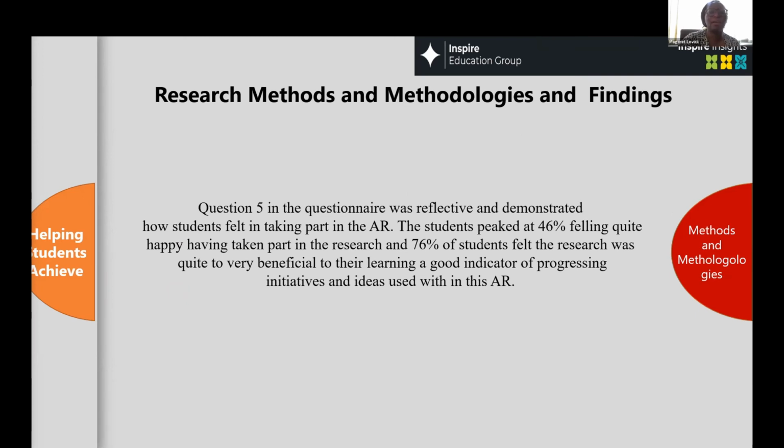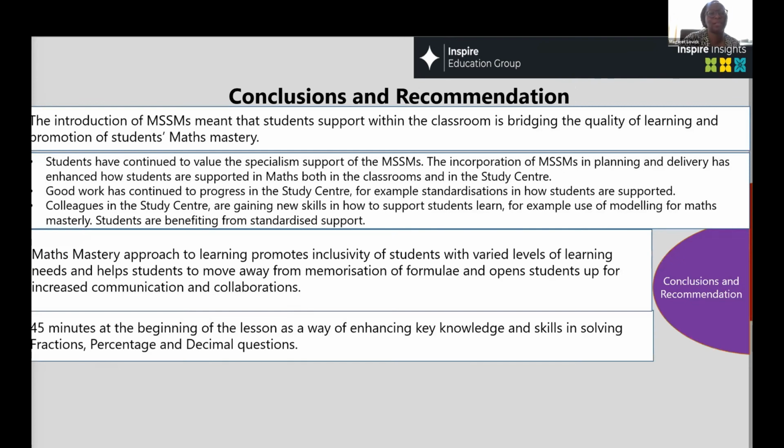At the end of the research, students were asked how they felt, and the student peak at 4 was feeling quite happy having taken part in the research, and 76% of students felt the research was quite beneficial to their learning. So at the very height, at 5 being the highest, we have 76% of students saying how much they appreciated it. So we felt that it was worth conducting the action research.